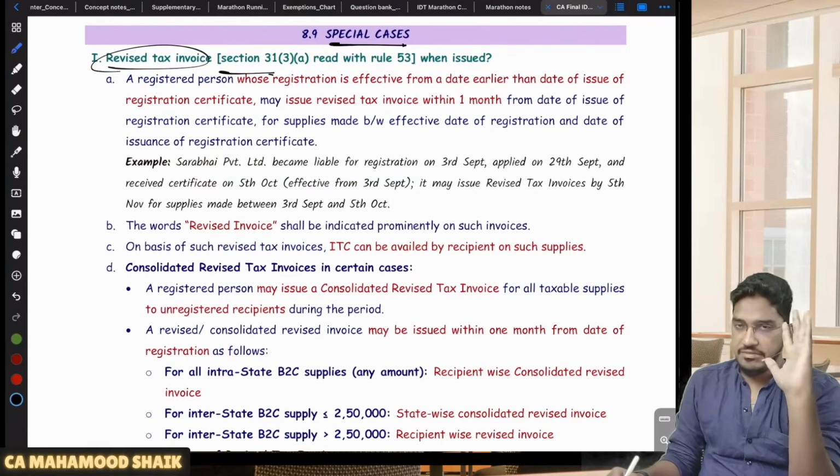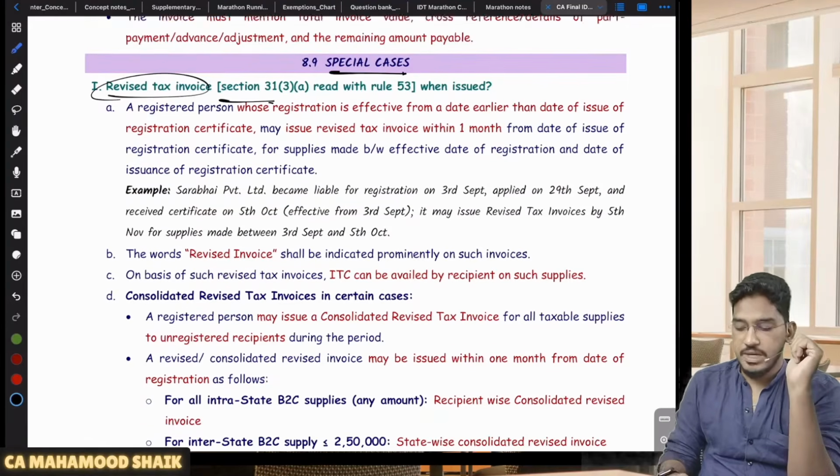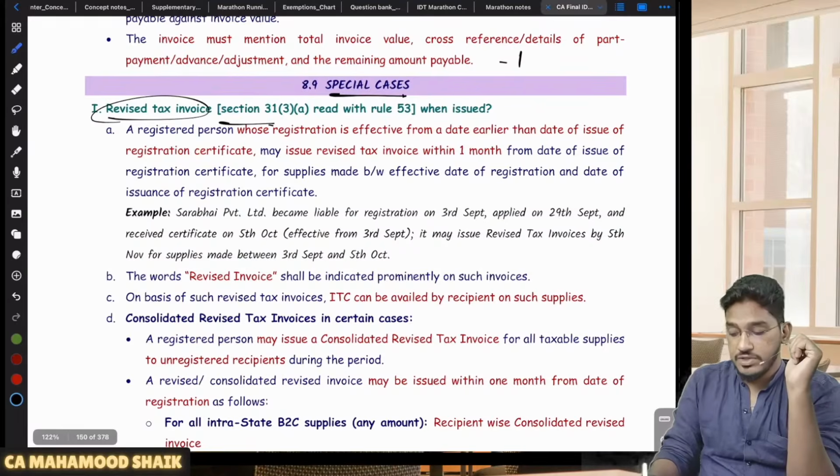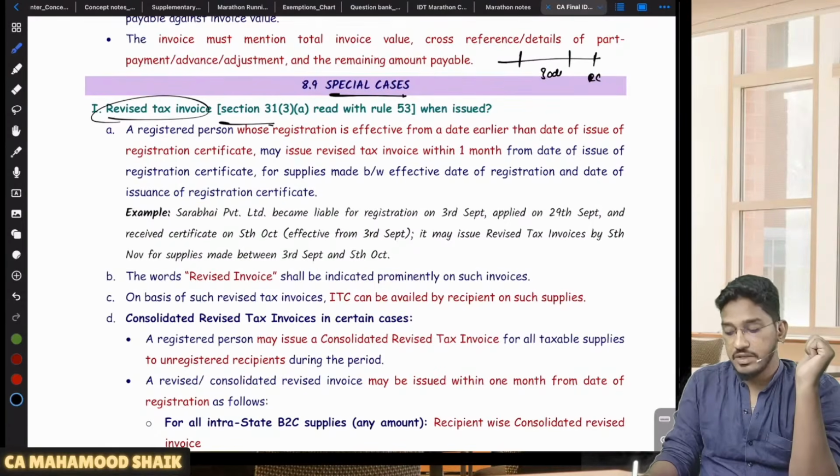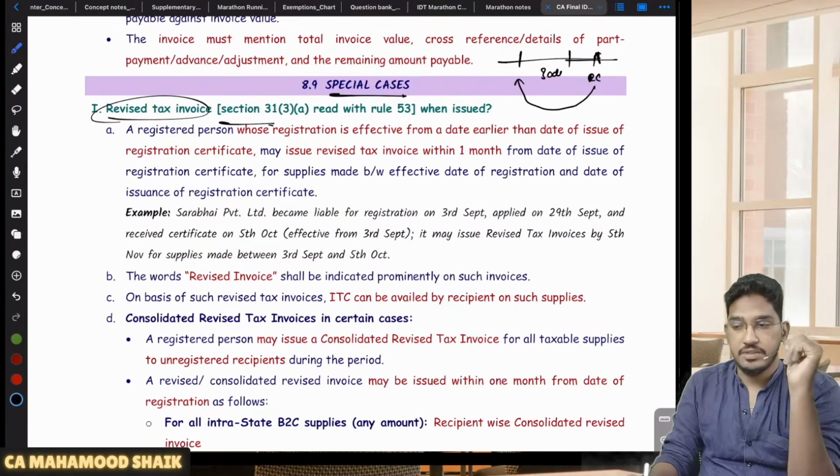This point I have already clarified when we were looking at the registration chapter. Let us say you become liable for registration on a certain date. If you make an application within 30 days, thereafter your application will be verified and a registration certificate will be granted. Even though you get that registration certificate at a later point of time, your registration will be effective retrospectively.